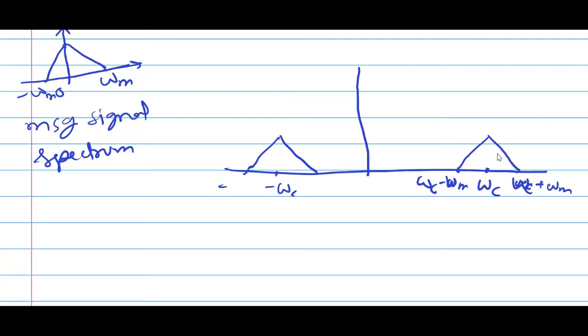Now in this the carrier is not present, so it becomes double sideband suppressed carrier. And if the carrier is present in the spectrum, it becomes double sideband full carrier.